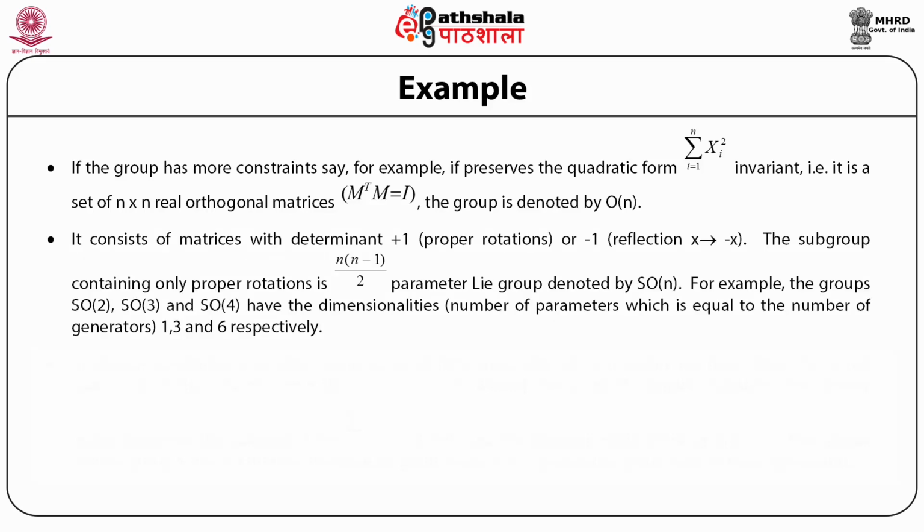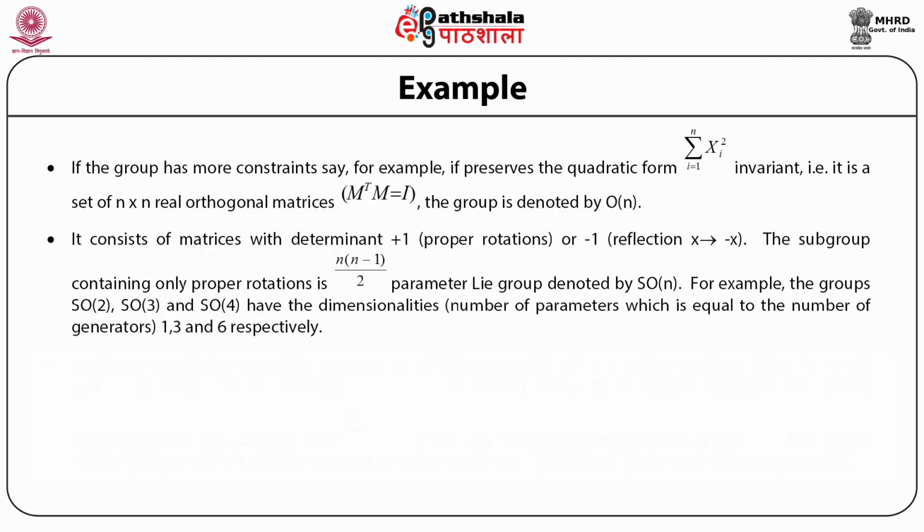It consists of matrices with determinant plus 1, which is called a proper rotation. If the matrix has determinant minus 1, then it represents a reflection, x goes to minus x. The subgroup containing proper rotations is an n into n minus 1 by 2 parameter Lie group, which is denoted by SOn.